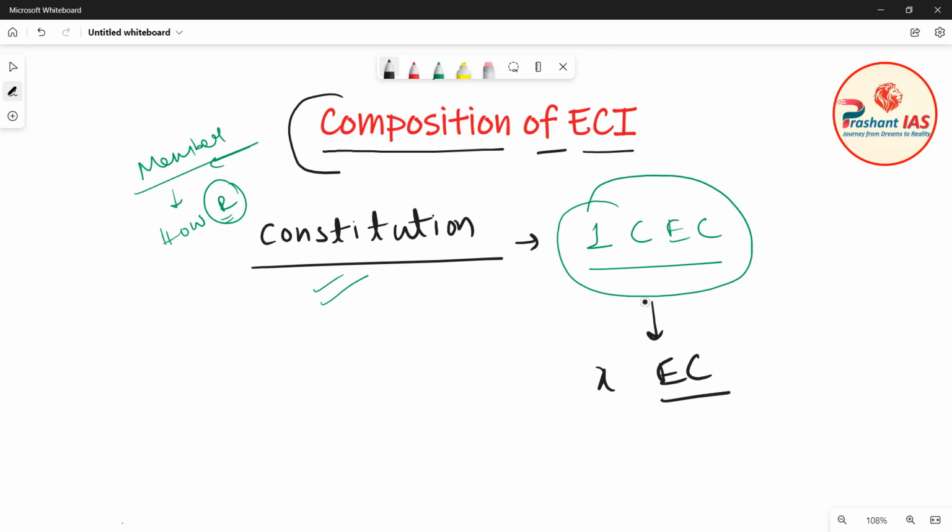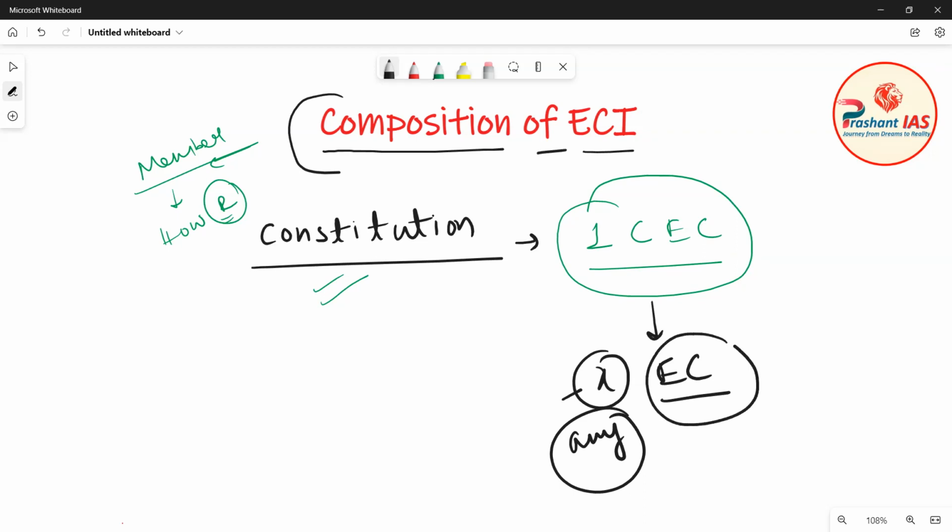I have written it as X because it can be any number. The Constitution says such number of election commissioners as the President may deem necessary, and this will be subject to the law of Parliament.